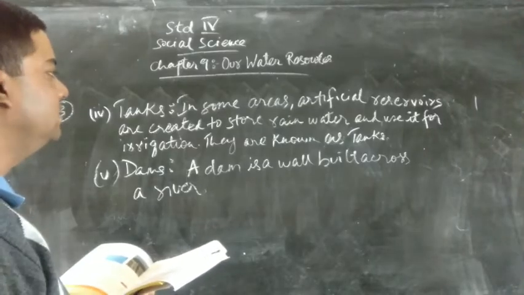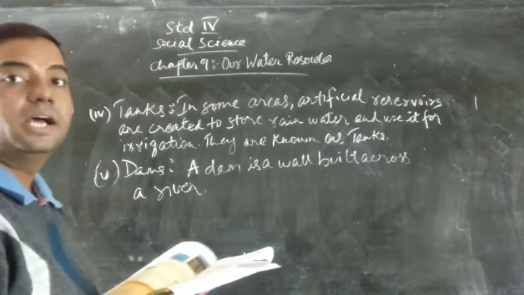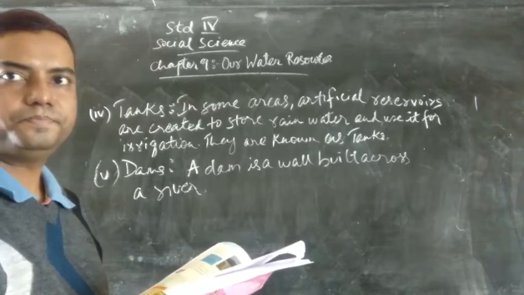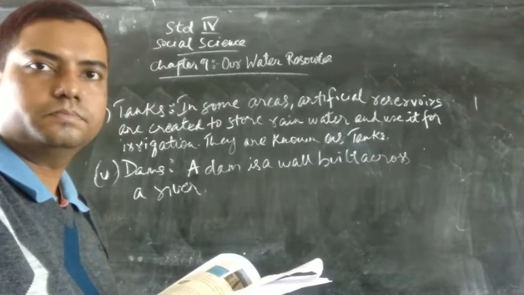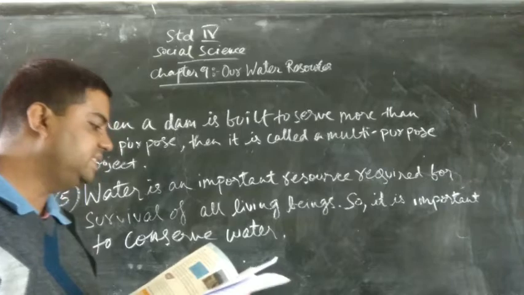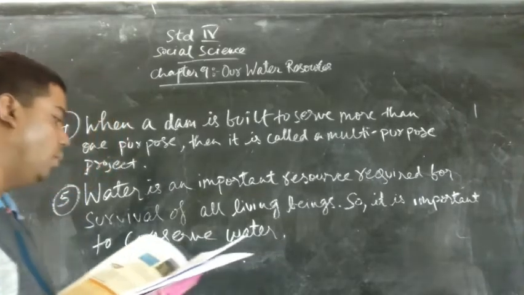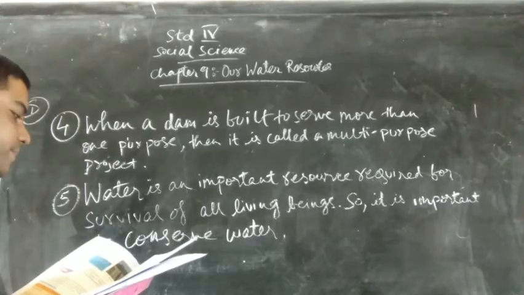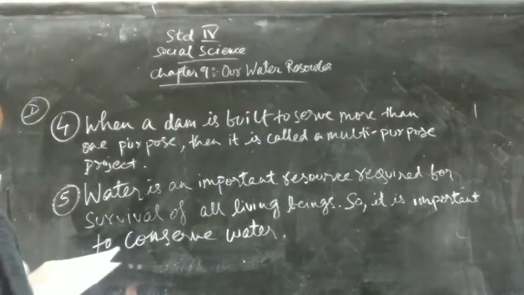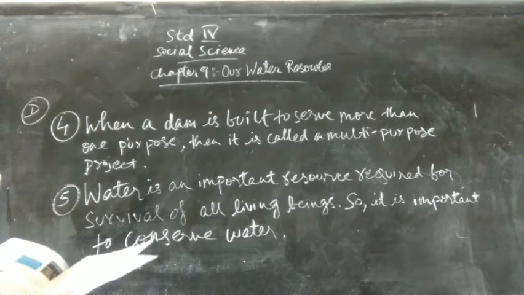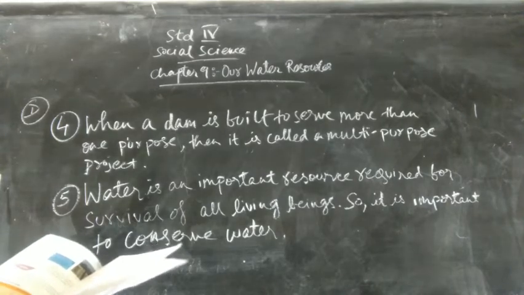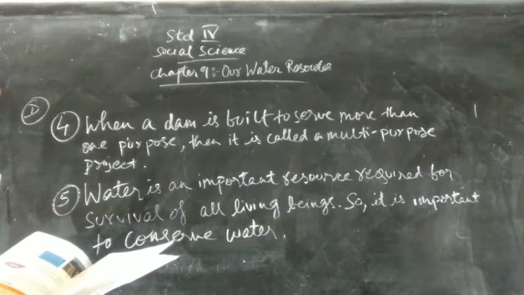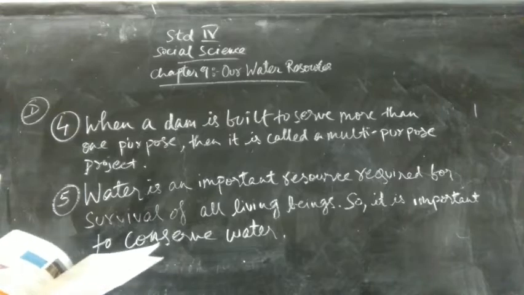A dam is a wall built across a river. Now we will see question number 4. Why are dams referred to as a multi-purpose project? So the answer to this question is, when a dam is built to serve more than one purpose, then it is called a multi-purpose project.